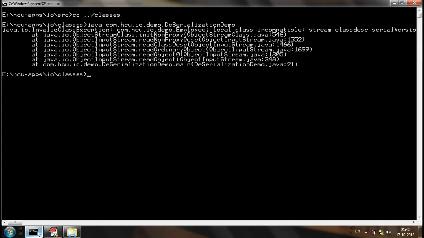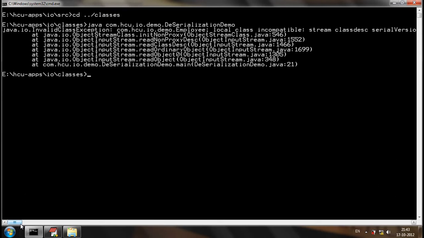The local class is incompatible. It is telling that it's an incompatible class. The class that you have serialized is different from the class which you are using for deserialization. That's the exception that will arise at runtime.